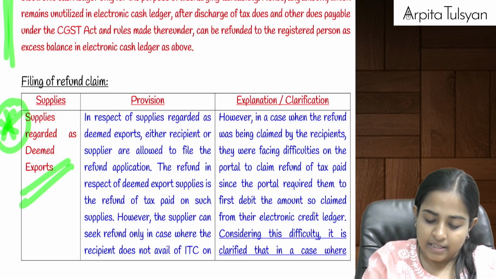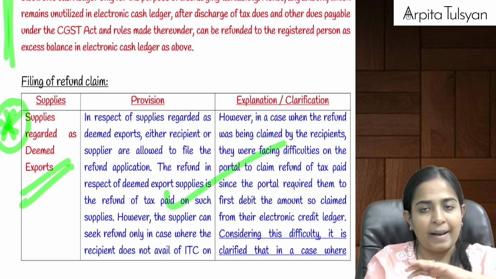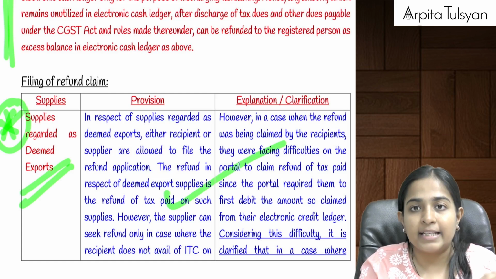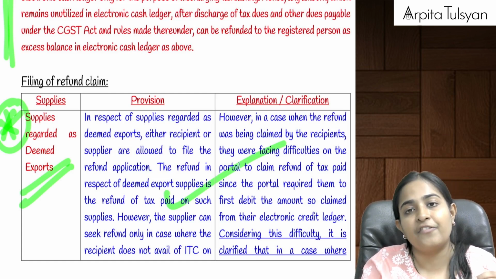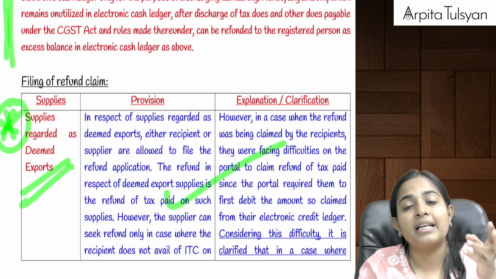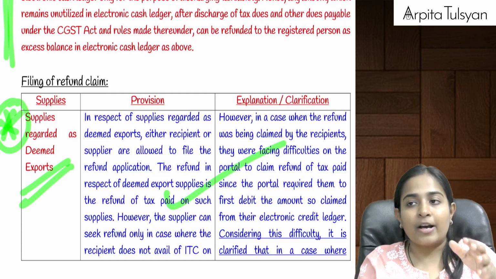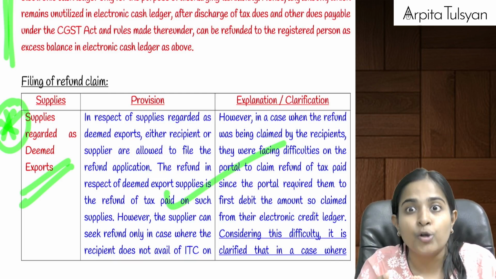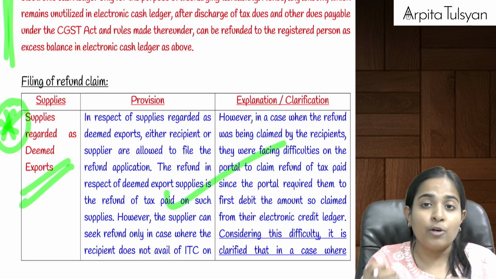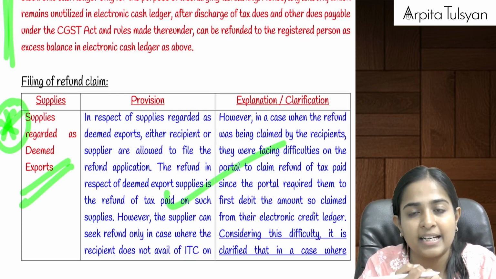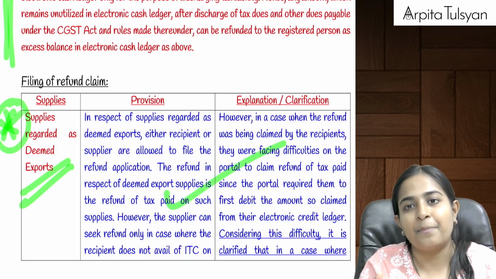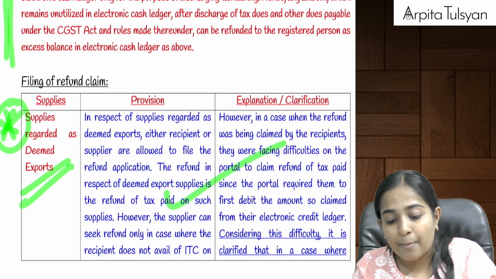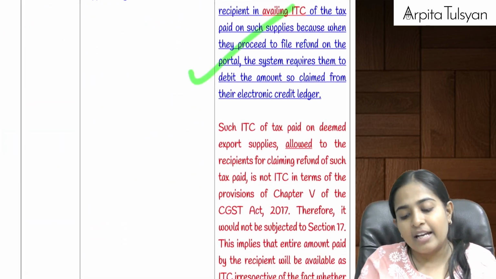Now suppose the supplier takes the refund, that is one thing. What if the recipient takes the refund? If the recipient wants to take the refund, there was a practical difficulty they were facing: first the recipient should avail that ITC. When will the recipient take the refund? When the burden came on the recipient, for example an EOU. In that case, if the EOU has paid the taxes to the supplier, then the EOU will take the credit of the same. So for taking the refund of that particular ITC, it will first have to avail the input tax credit, meaning first credit that amount to the electronic credit ledger and then take the refund from the same.